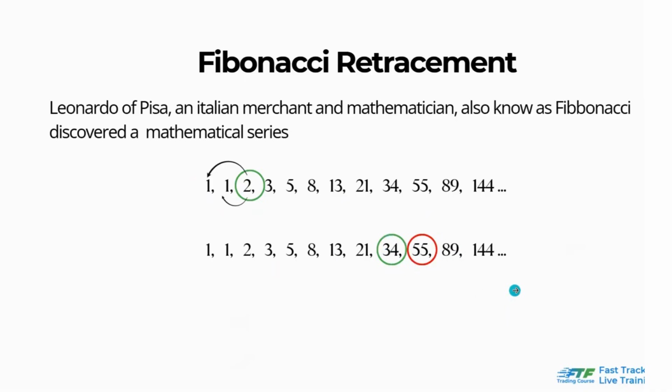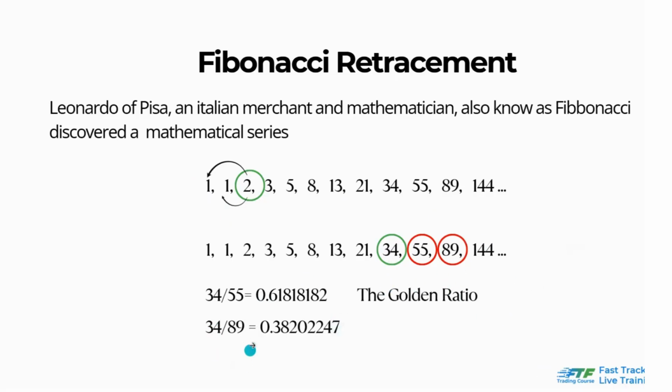If we look at the series, if we divide 34 over 55, what comes out is 0.618. You can try it to check. This is the golden ratio. If you also divide 34 over 89, what comes out is 0.38. Or you can also subtract the golden ratio from 1, which gives 0.382. And if you divide 34 by 144, what comes out is 0.236. If you do the same thing over and over, those numbers come out.